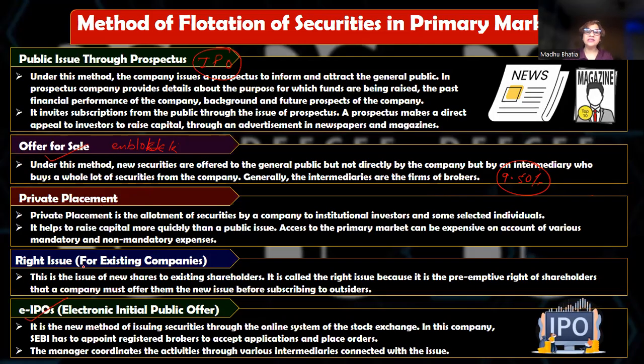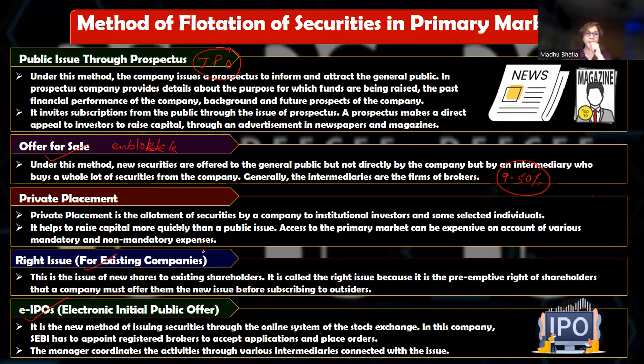And last is rights issue. Rights issue is only for the companies who are already existing and who have already issued equity shares earlier. So what is rights issue? It is the right of the existing shareholders that every time a company issues equity shares, or rather I should say further equity shares, they have to be offered to the existing shareholders in a certain proportion.